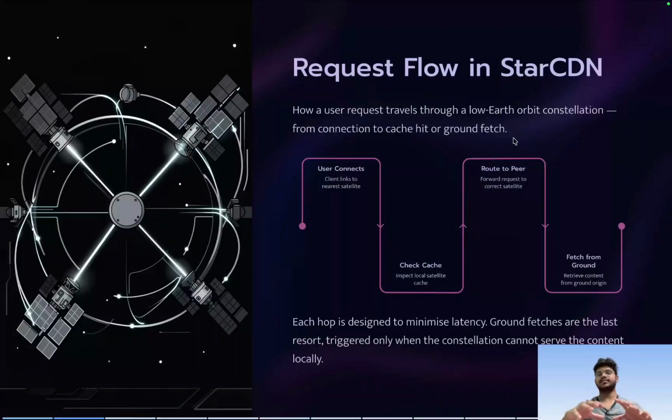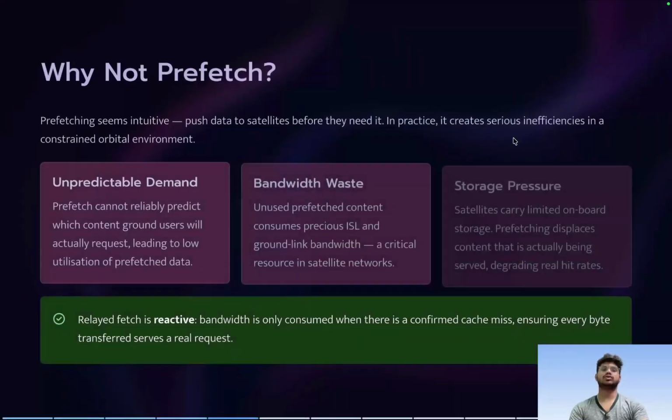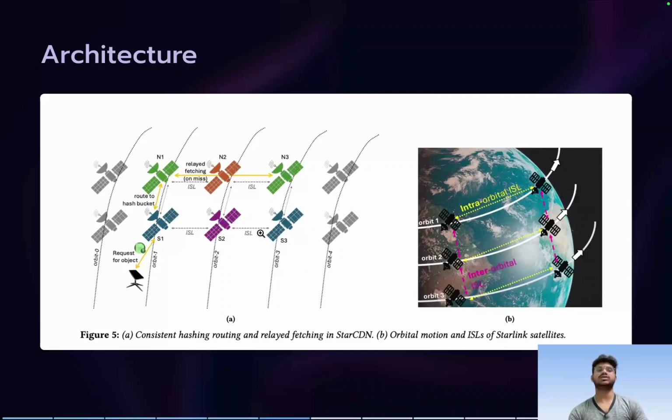Let's take an example. In this example you can see 6 satellites which are colored. This green one and green one, N1 and N3, comprise one bucket, S1 and S3 is the second bucket, H2 is the third bucket, and N2 is the fourth bucket. So there are 4 buckets you can see. And obviously there is redundancy but less, because of temporal locality. Let's say in this particular region these 4 satellites are serving a particular region. So you can see that there are 4 buckets, and those 4 buckets are mapped to 4 different satellites.